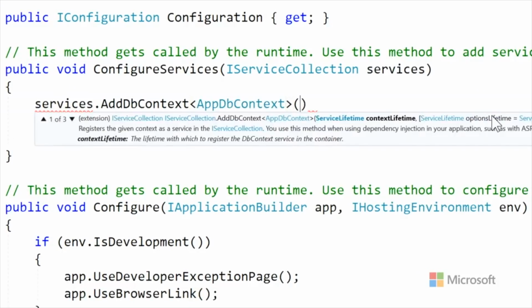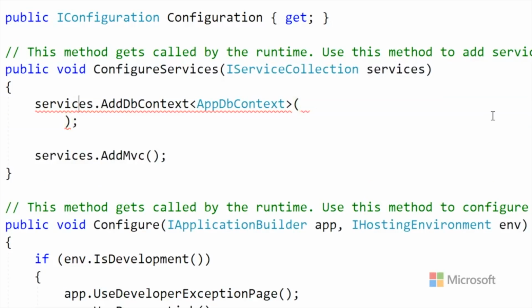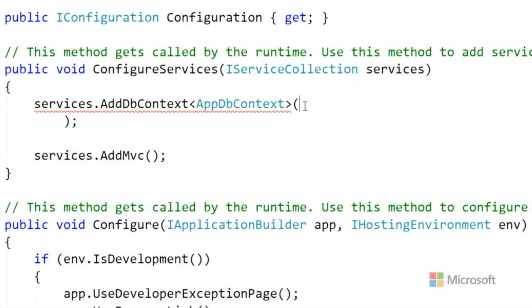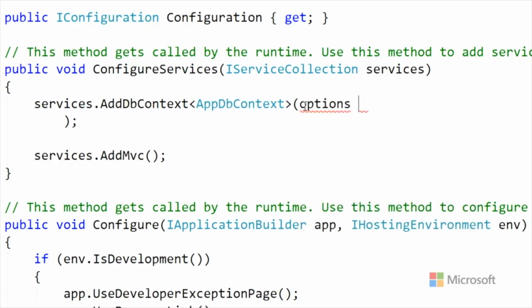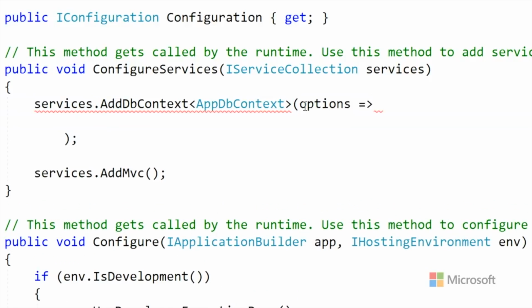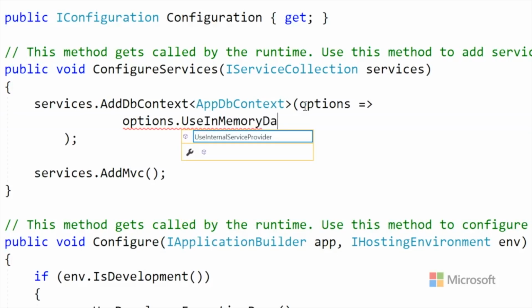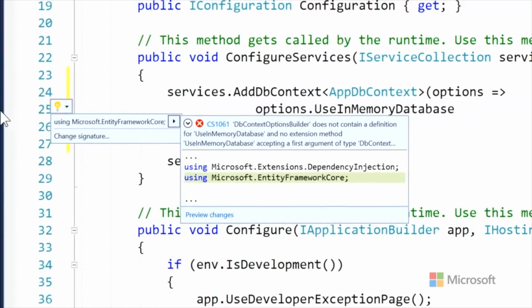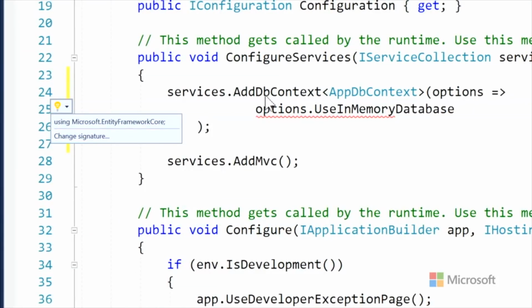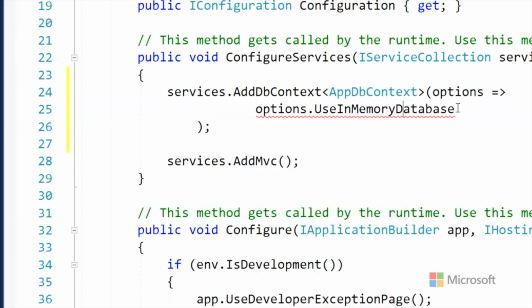Again, I will very likely make mistakes, so you'll bear with me, I hope. I opened up the parentheses there, and I'm going to pass in some options. The options I'm going to pass in for my database context are going to be options.UseInMemoryDatabase. The reason why that's not showing up is that we need to add Entity Framework. I probably should have added that first, and I would have gotten IntelliSense.